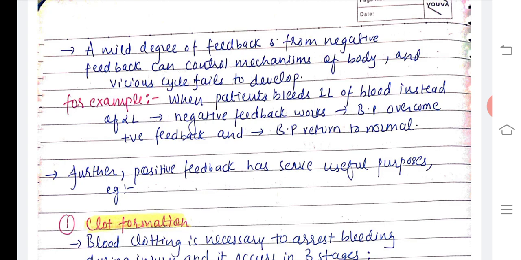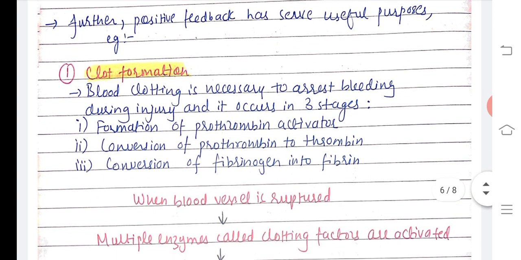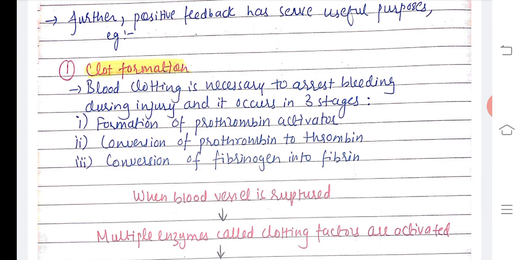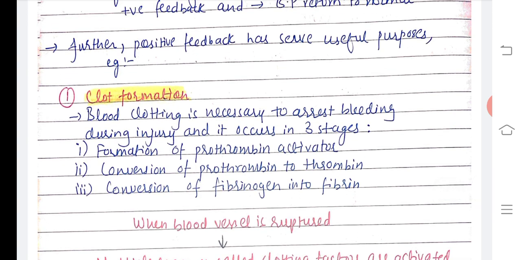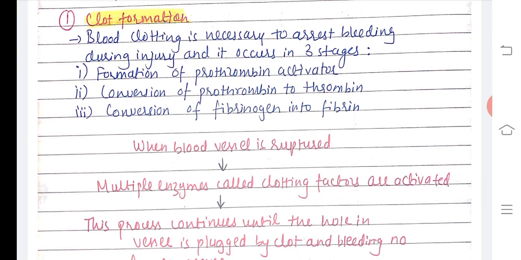Even in the cases when positive feedback is there, negative feedback overcomes the positive feedback. So further, the positive feedback, as I said, has certain functions too. The number one function is clot formation. Blood clotting is necessary to arrest the bleeding during an injury, and it occurs in 3 stages.